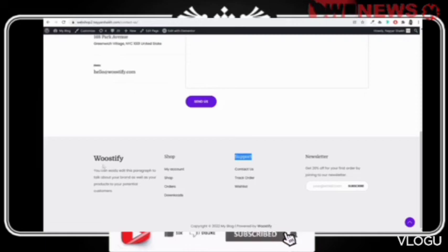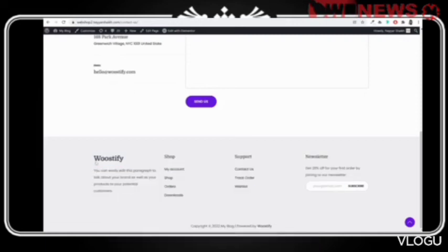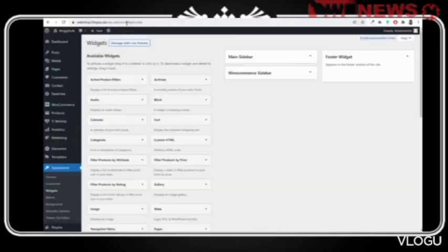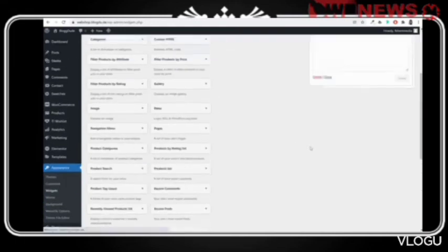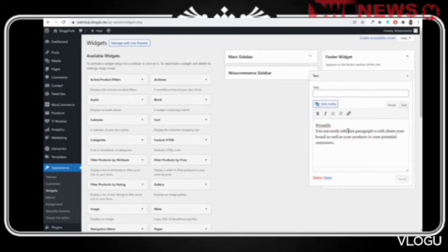So under footer first, we have this text, we have the title, and after that we have the text. Okay, so I'll copy this much like this, and we'll use the text option. Select text, select footer widget, click on add widget. This is my text. I'll paste it regularly. You'll see Woostify. Instead of Woostify, replace it with your website name or with your brand name.